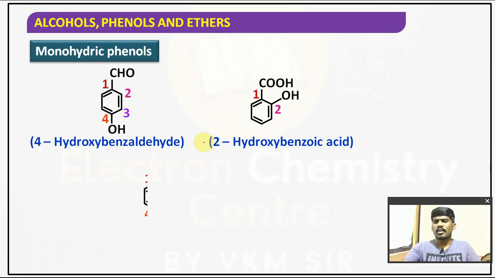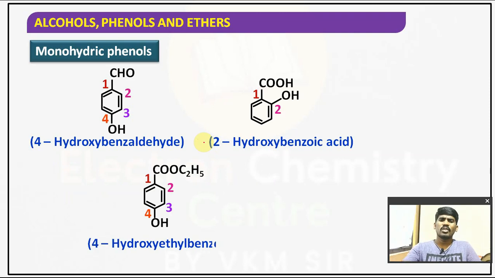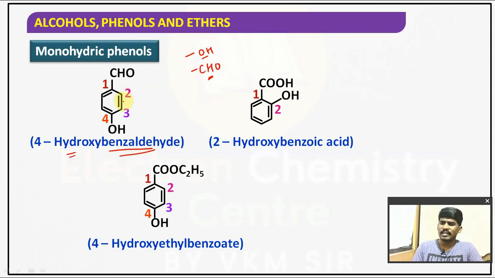Another monohydric phenols I am giving are those with aldehydes, carboxylic acids and esters. Here 4-hydroxybenzaldehyde. Here two functional groups are there, OH as well as CHO, alcohol and aldehyde respectively. Aldehyde is the major functional group, that's the reason we have taken the name benzaldehyde. C6H5CHO is called benzaldehyde, in which the OH group is substituted at the para position. That's why it is 4-hydroxybenzaldehyde, children.